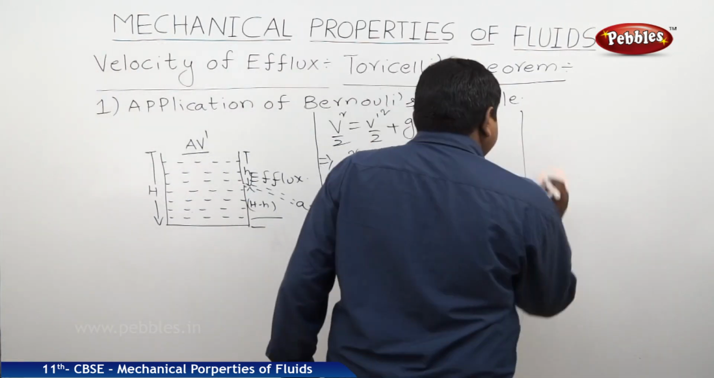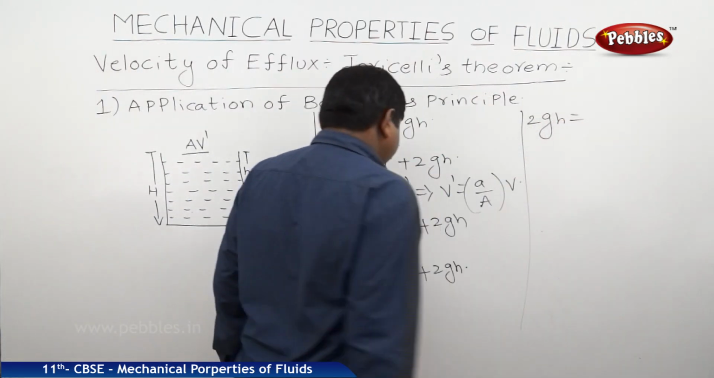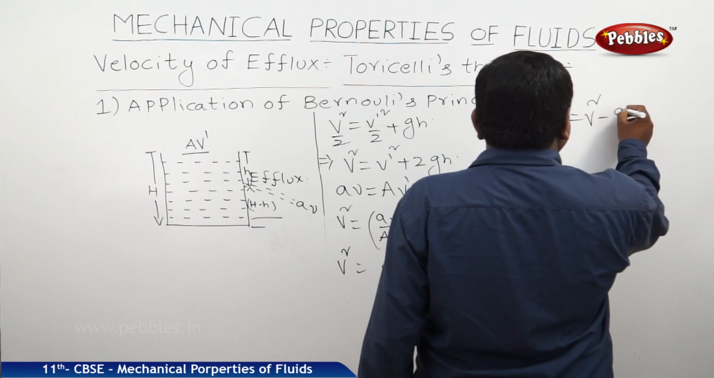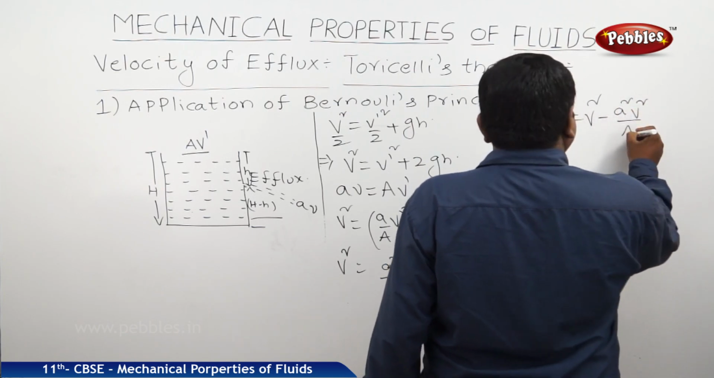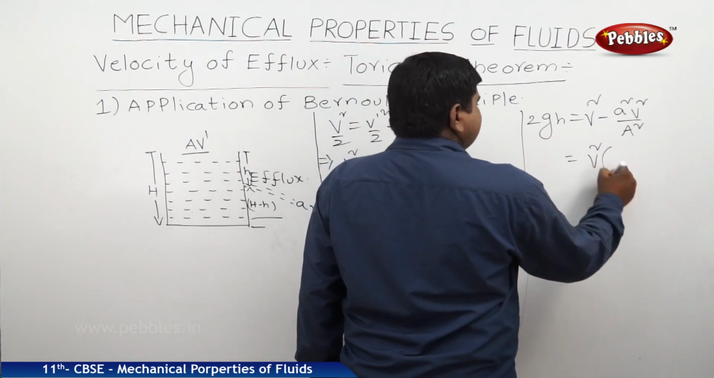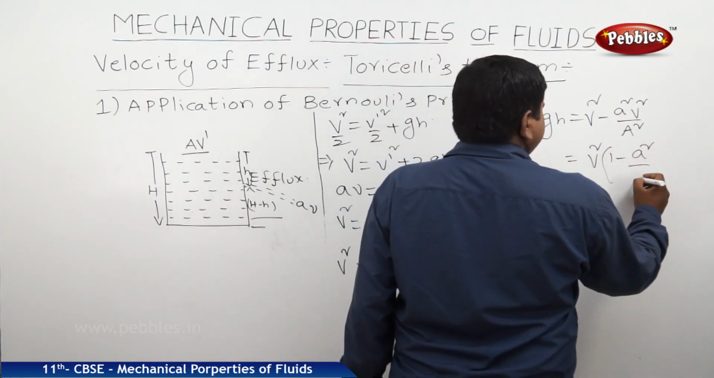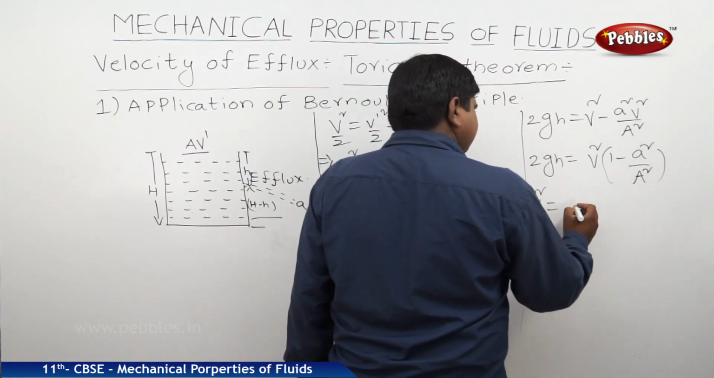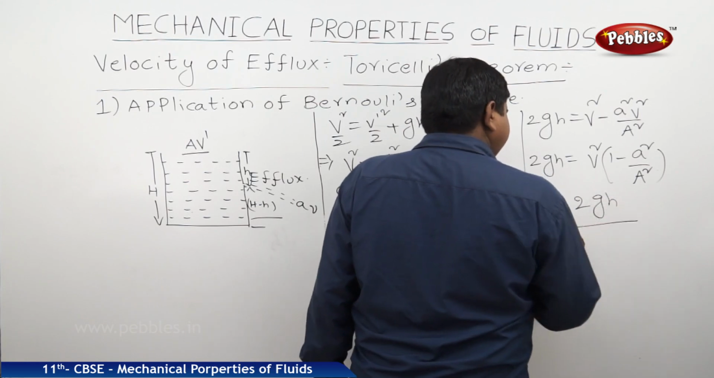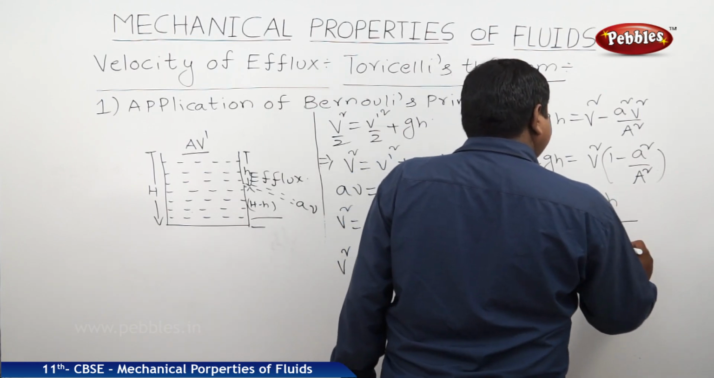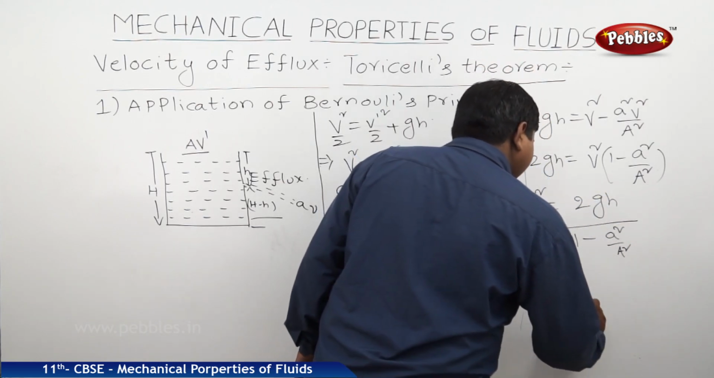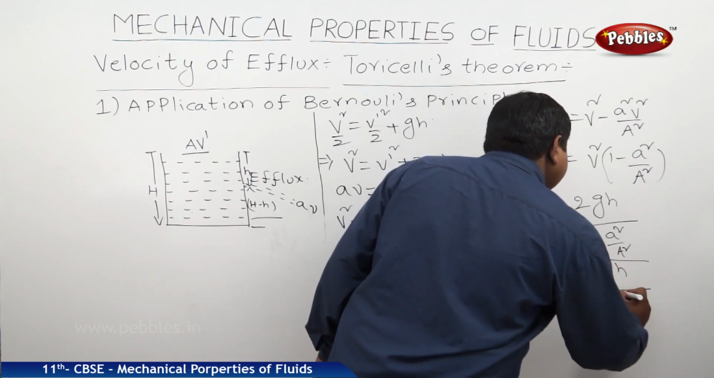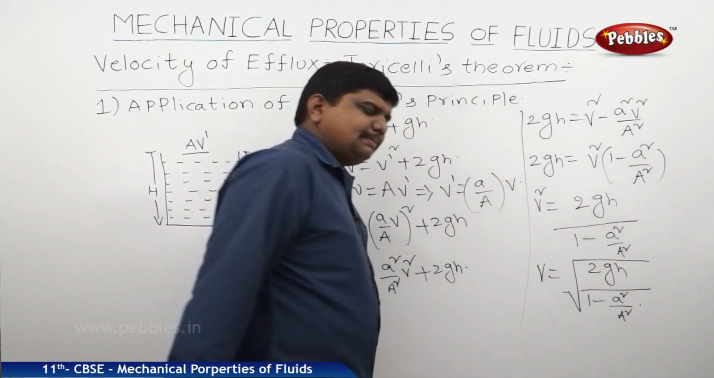So from this, 2GH is equal to V square minus small a square V square by capital A square. Suppose if you take V square as common, it is 1 minus small a square by capital A square is equal to 2GH. So therefore V square is equal to 2GH by 1 minus small a square by capital A square. V is equal to square root of 2GH by 1 minus small a square by capital A square.